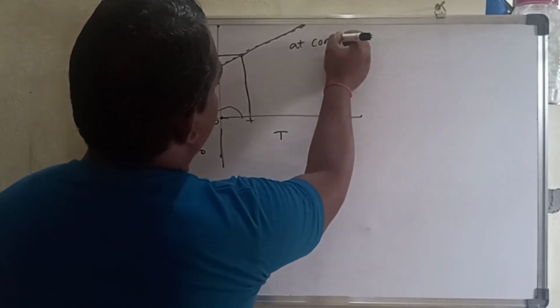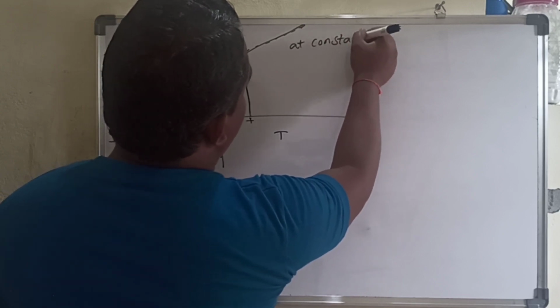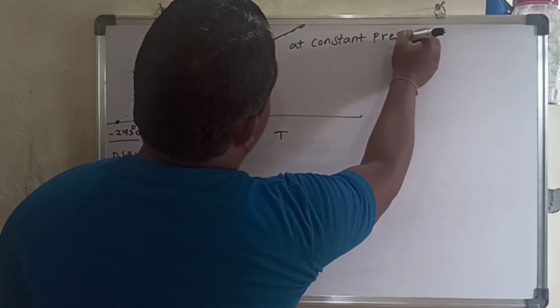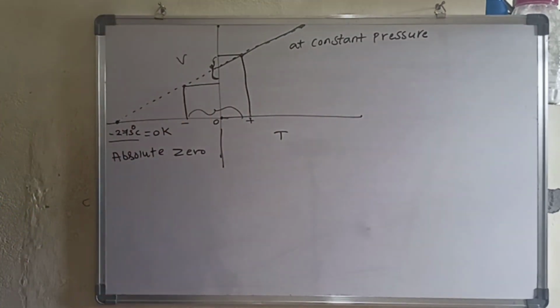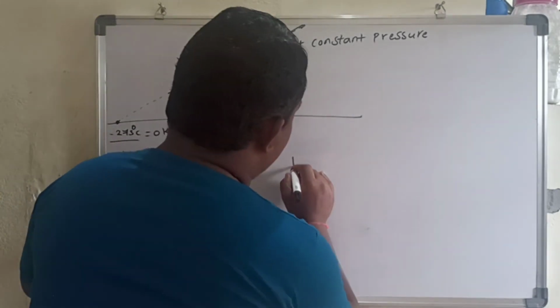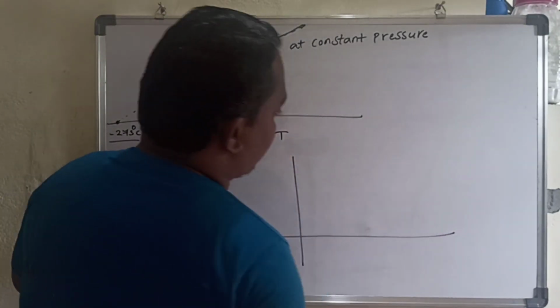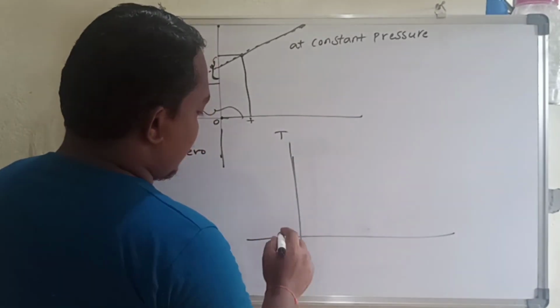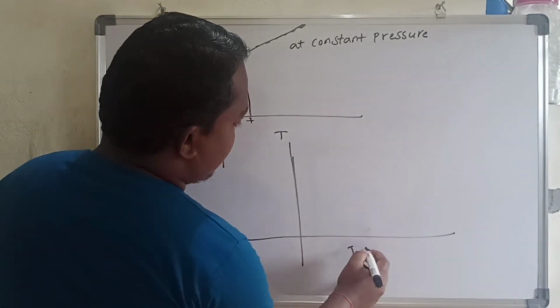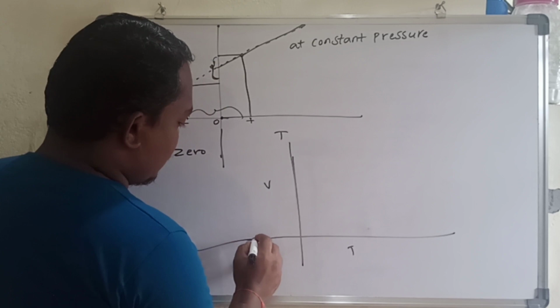You should remember that it is at constant pressure. Okay? We take this graph at different pressures, temperature versus volume.